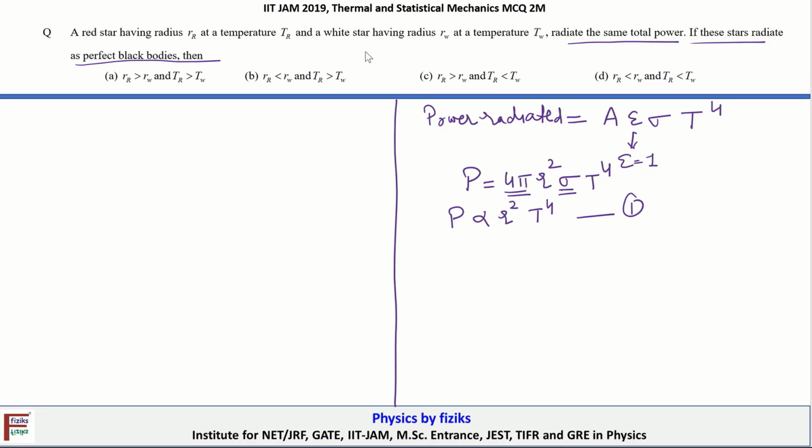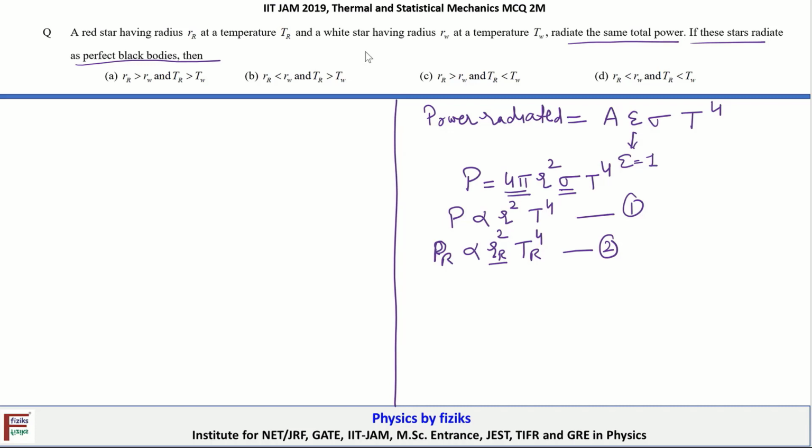So for the red star, if we denote the power radiated by the red star by PR, then that is proportional to R squared, where the suffix R denotes that this is for the red star, and TR to the power 4, where TR is the temperature of the red star. Let's say this is equation 2.